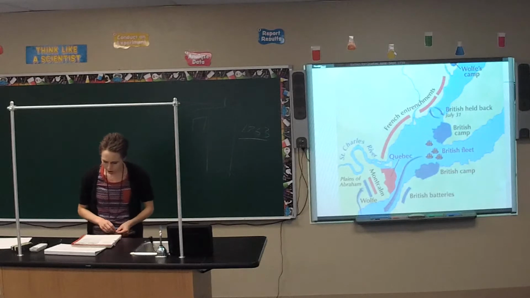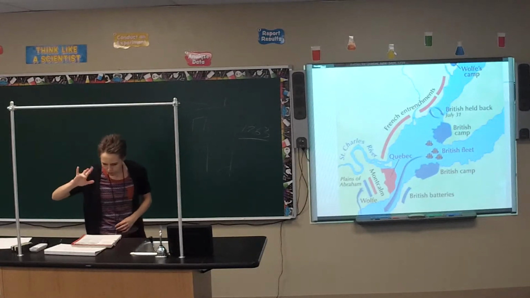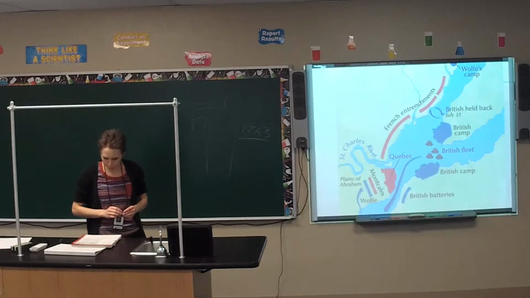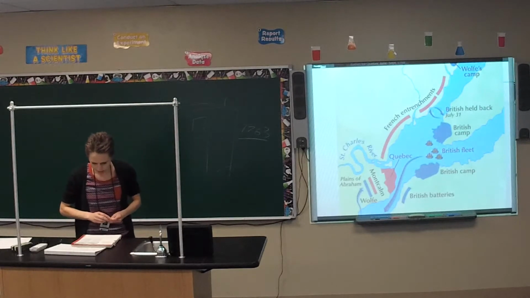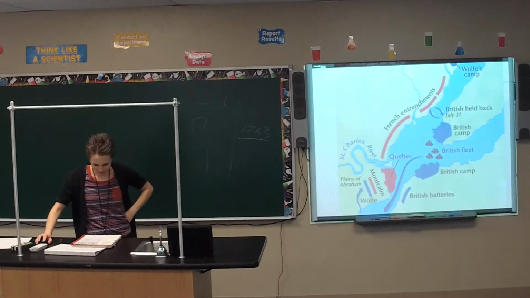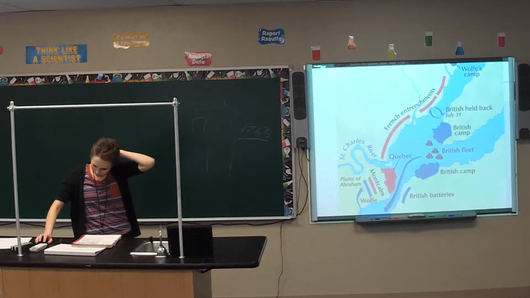Alright, there were 3 major accomplishments for it, so let's go through it. Alright, Franklin, we'll let you read that first one. Accomplishments? Like 3 things that came about from it. France surrendered Canada, except for 2 small fishing islands and all of her territory east of the Mississippi River, except New Orleans to the Great River.